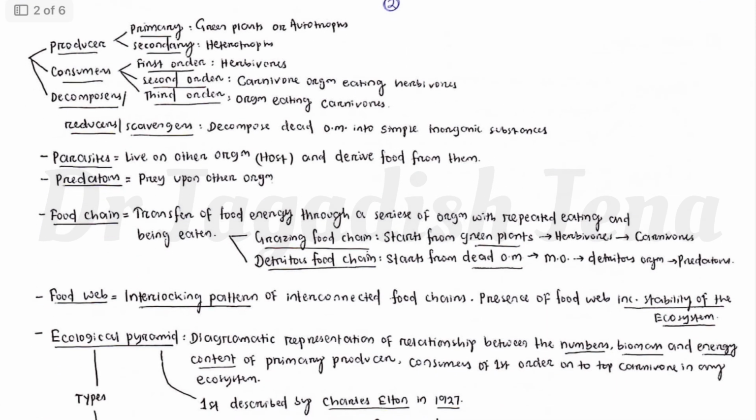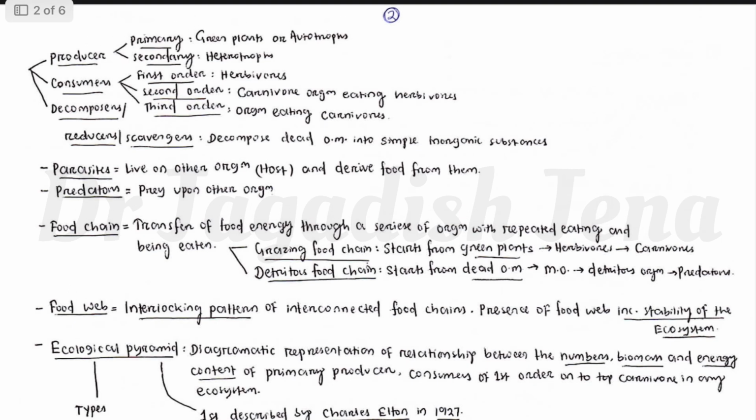Now, a little bit earlier we were discussing producer, consumer and decomposer. So basically producers are nothing but the green plants and some algae. Then again, producers are of two types, one is primary producer, another one is secondary producer. Primary producers are nothing but the green plants or autotrophs. Secondary producers are heterotrophs. Okay.